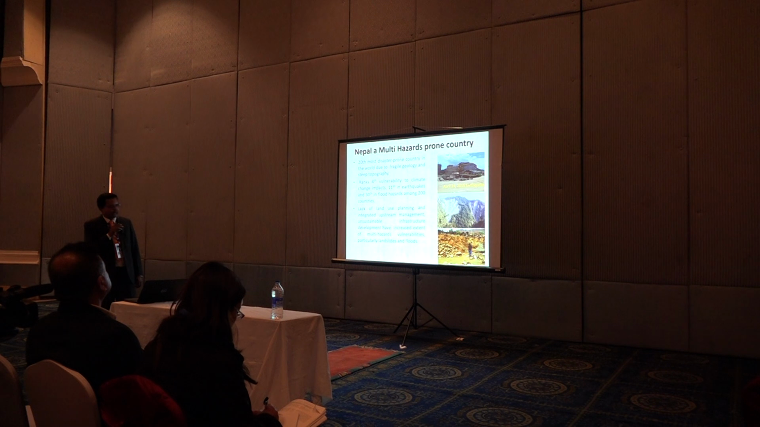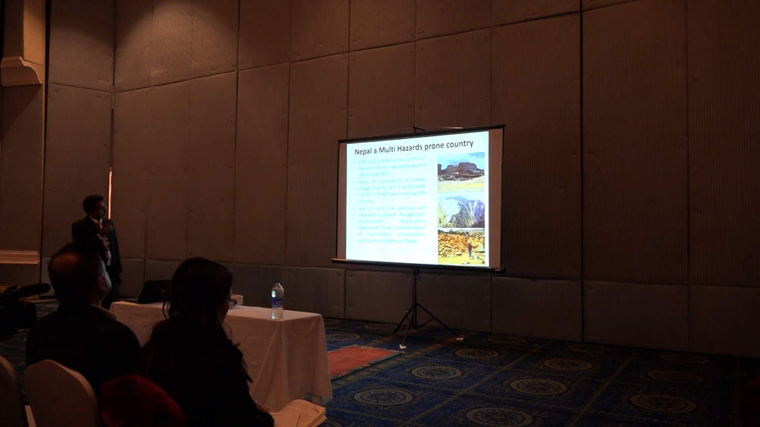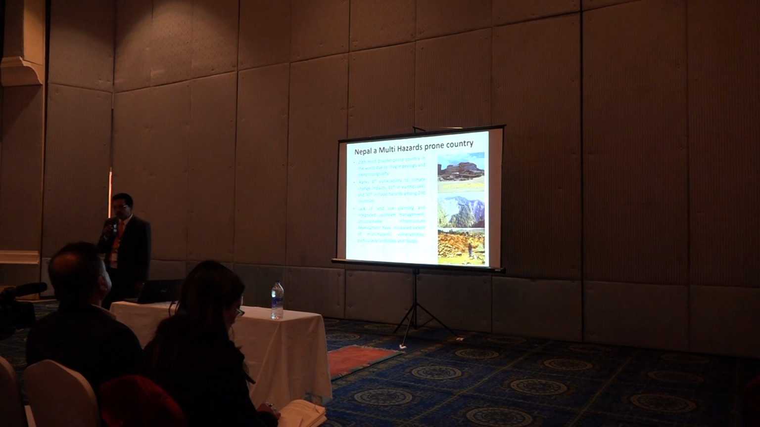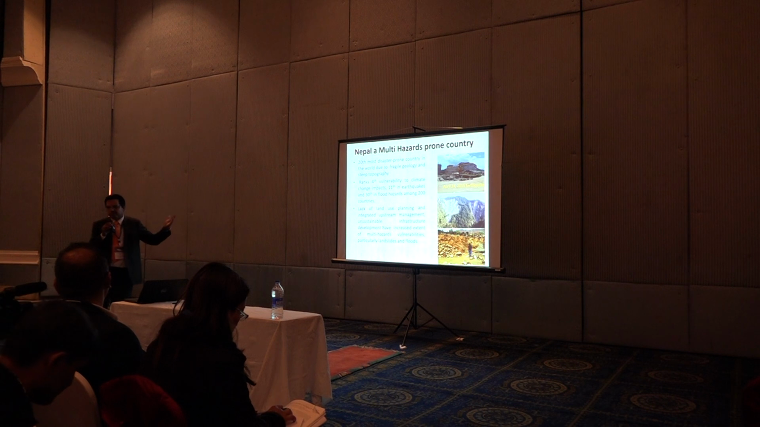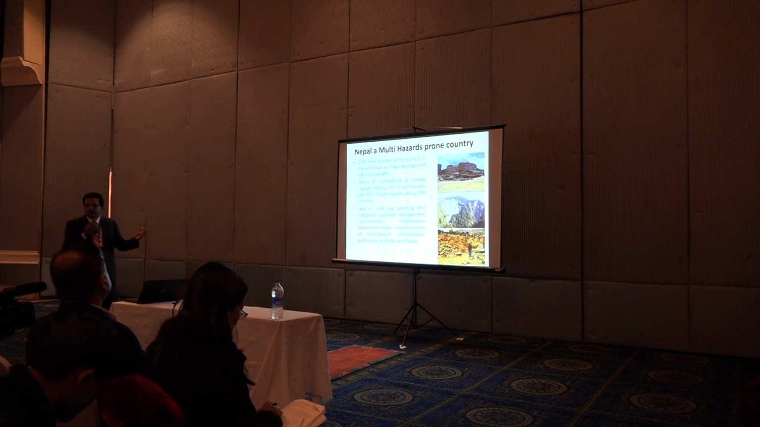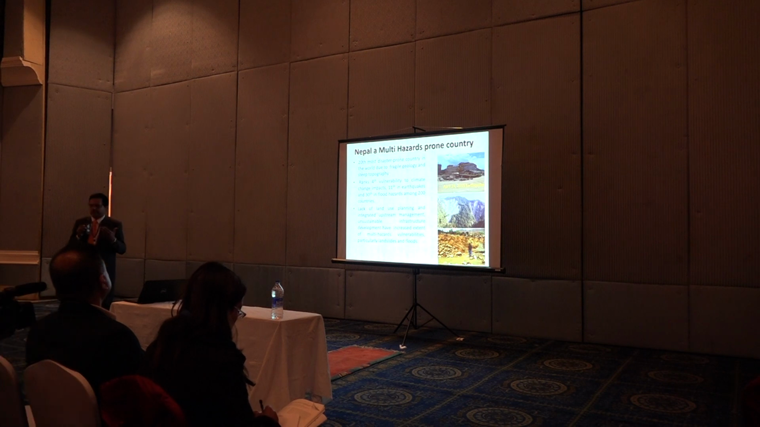The reasons are also anthropogenic: lack of land use planning and integrated upstream management. The country is very mountainous, a number of rivers flow from north to south, and the land use system is not appropriate. That increases the vulnerability, because it is naturally vulnerable, and these anthropogenic causes increase the vulnerability mainly for landslide and flood.